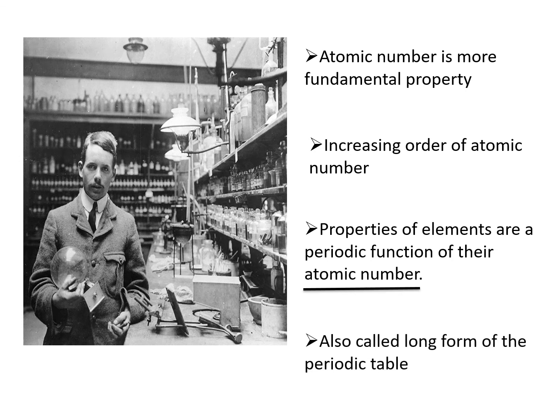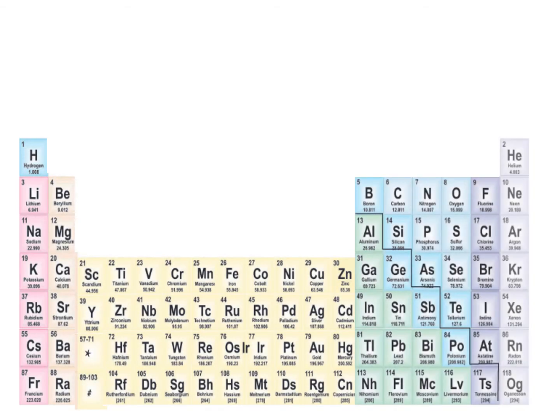So the modern periodic table consists of 7 horizontal rows and 18 vertical columns. The periods were 1 to 7 and the columns, or groups, were 1 to 18. When he arranged them in rows and columns, it led to the formation of boxes, and every box gave particular information. What all information did the box give?